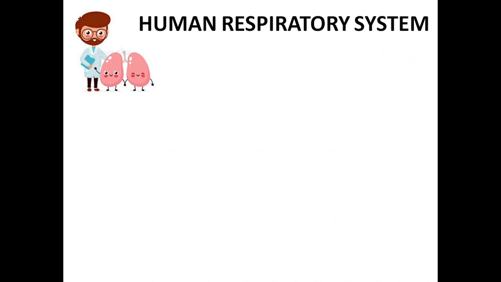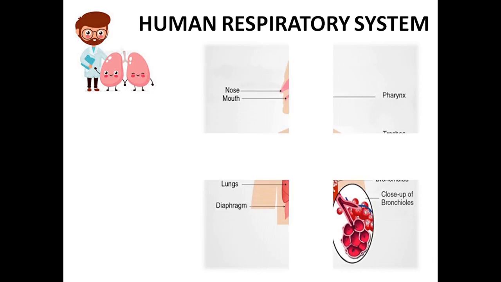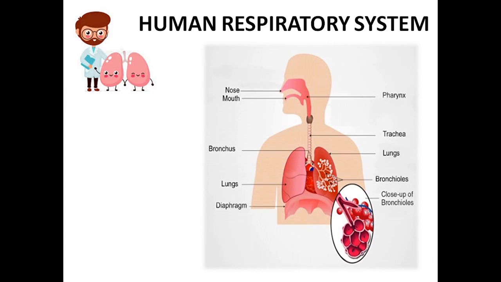So, the human respiratory system. I'll just tell you the pathway of how it happens. External nostrils, or just the nostrils.